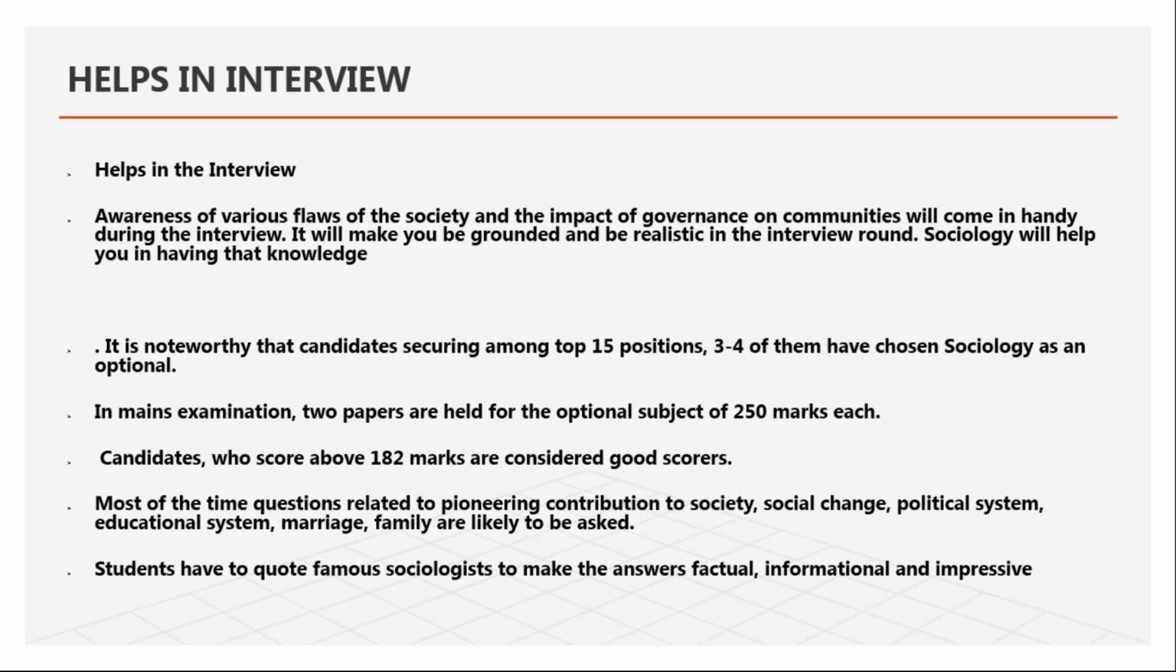Now, how will it help you in your interview? You are a sociology student, so you have enough to talk about society. For example, in our Chennai itself, cases came, where a girl was stabbed with a knife.